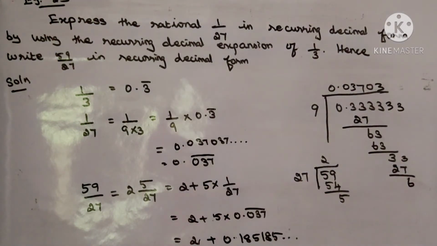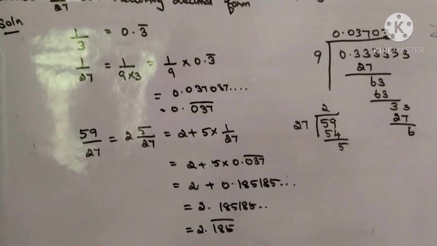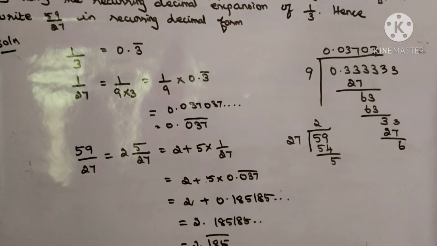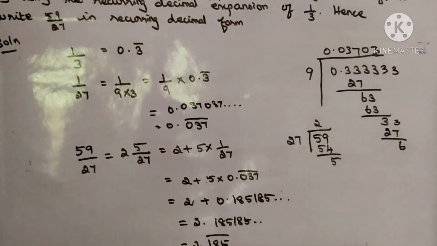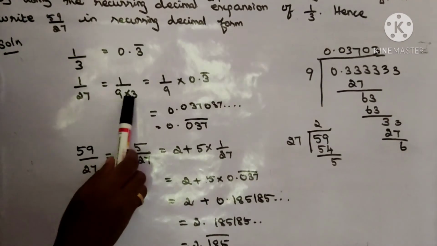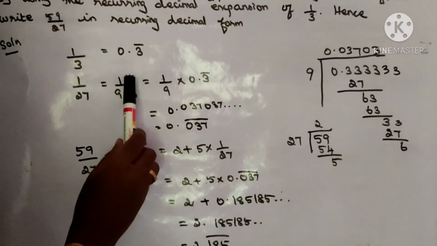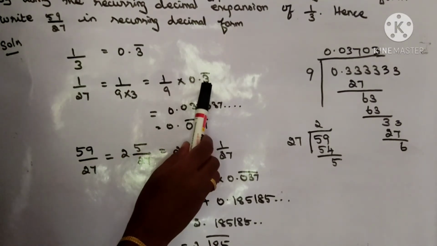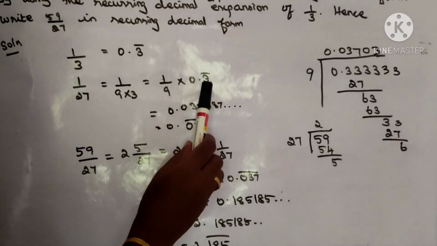Listen to the sum. For 1 by 3 we already know the decimal expansion is 0.3 bar, because the 3 is repeated again and again. And 1 by 27 is equal to, split the number using that result of 1 by 3: 9 into 3, because 9 threes are 27. Then split the multiplication part: 1 by 9 into 1 by 3, where we already know the recurring decimal expansion 0.3 bar.